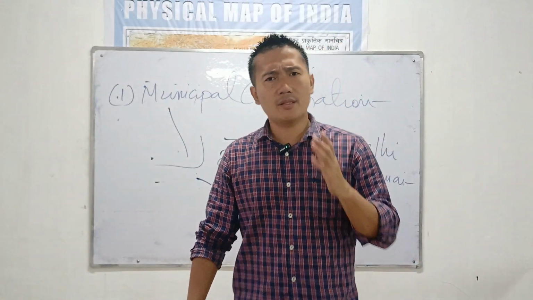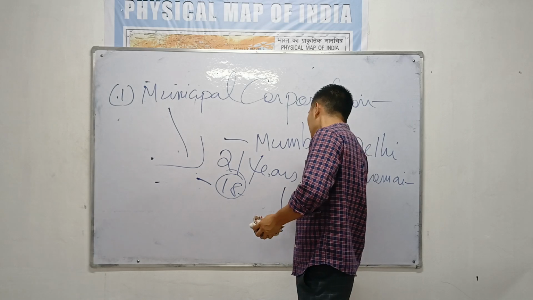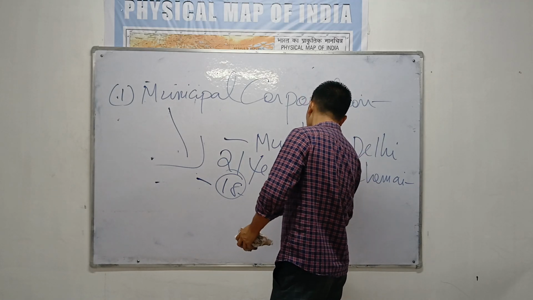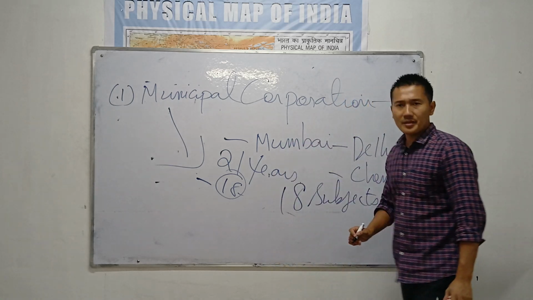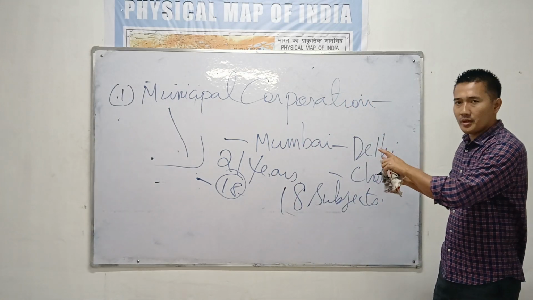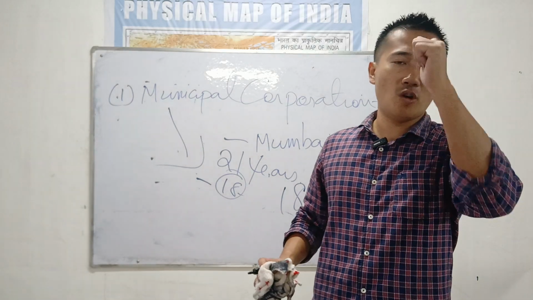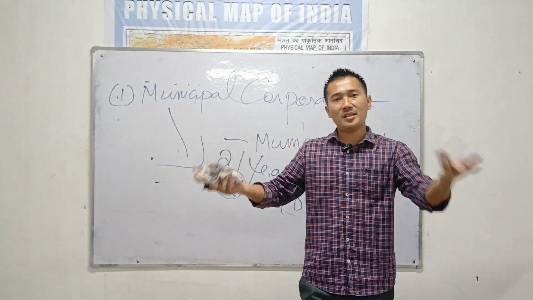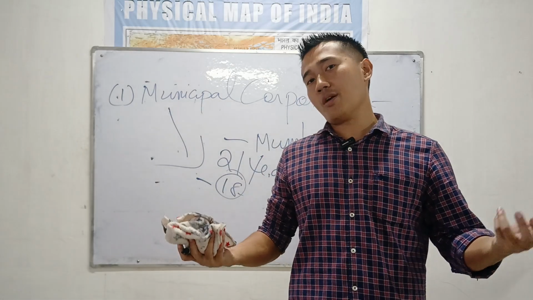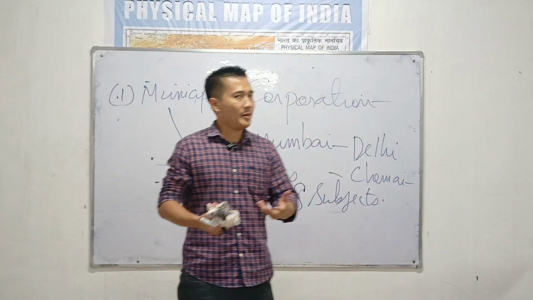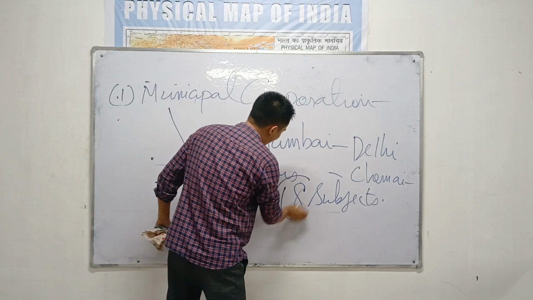Now see how they carry out their development works. Remember, the 74th Constitutional Amendment Act is divided into 18 subjects. That means once you get elected to this body, you have to perform 18 functions, 18 powers and functions, like water supply, sanitation, looking after urban infrastructure, hospitals, schemes, contracts, and all. Everything is under your control.